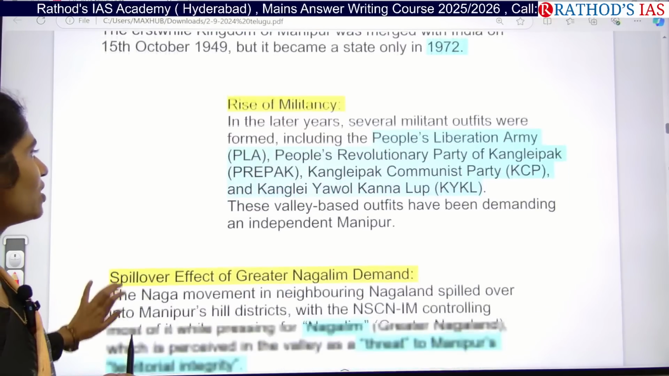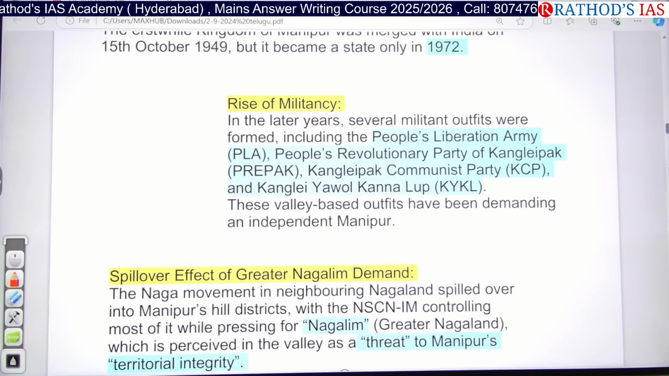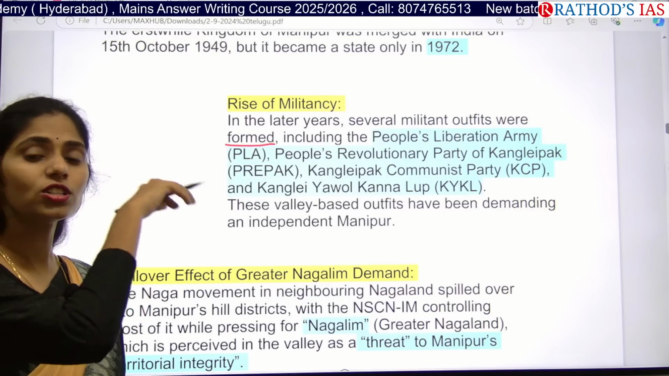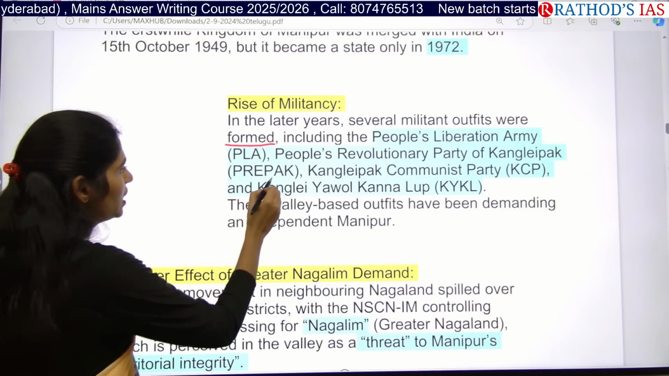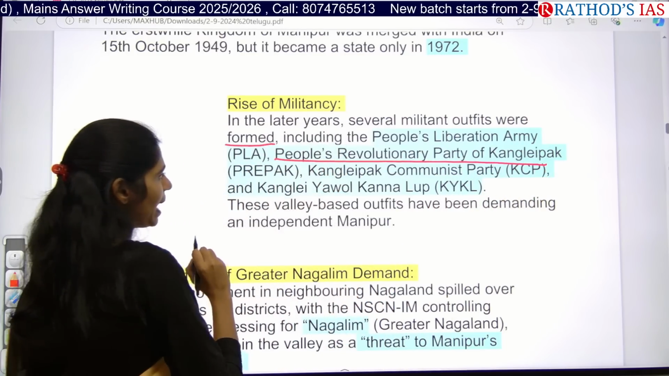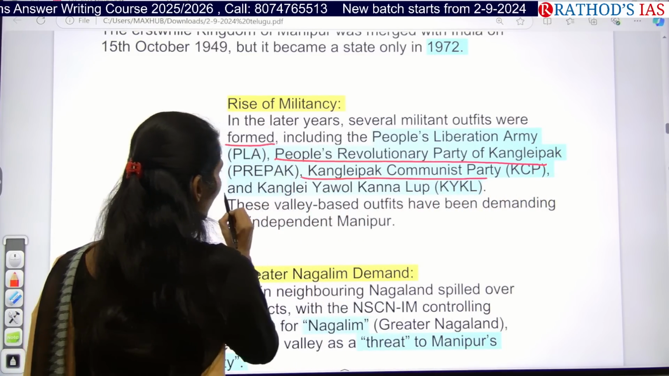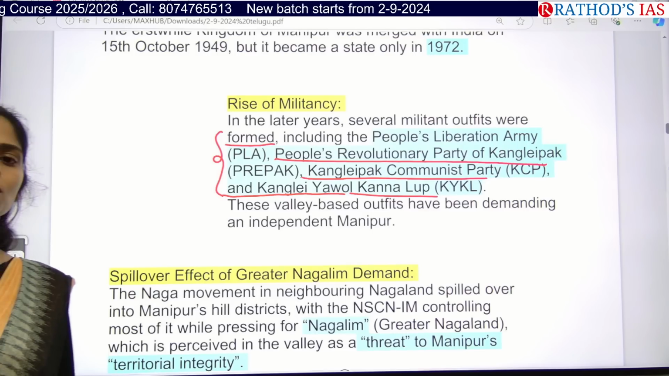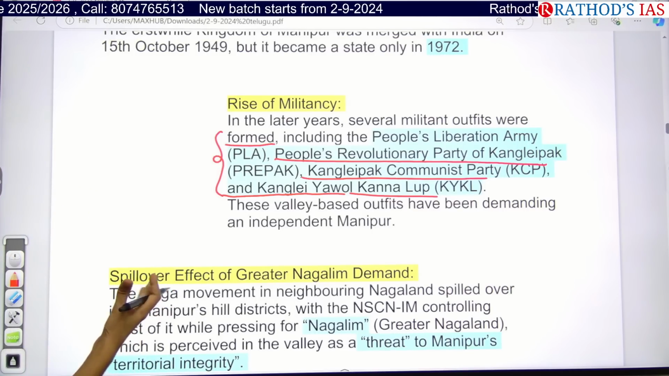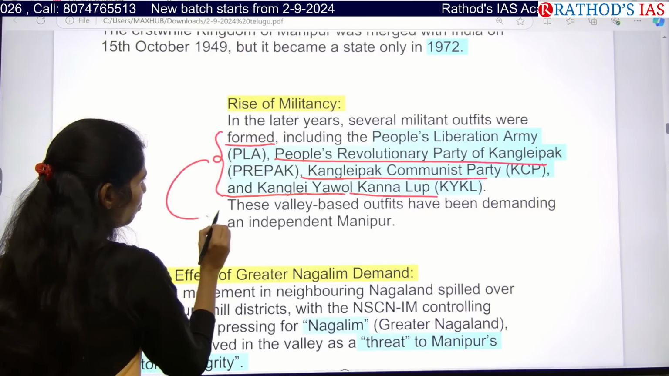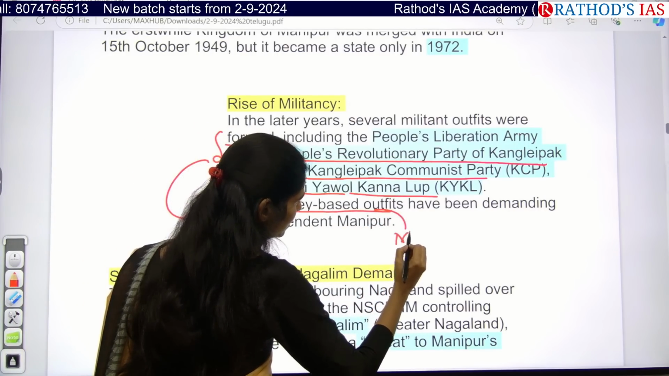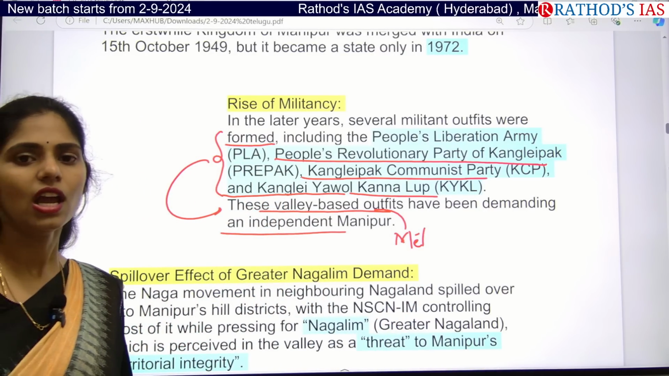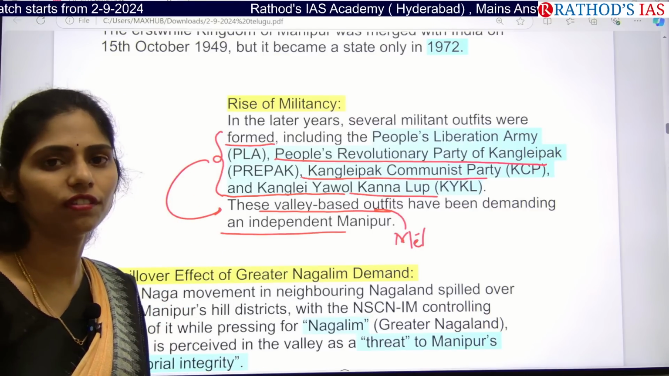And the next one here is the rise of militancy. In later years, several militant outfits were formed in Manipur, especially the PLA. The PLA of China also had some impact in Manipur. And next are the People's Revolutionary Party of Kangleipak, the Kangleipak Communist Party, and the Kanglei Yawol Kanna Lup. So don't focus on these parties, but you can understand that several militant outfits had formed in Manipur. These are valley-based outfits, that means they belong to the Metis. These people started demanding an independent Manipur after 1947, and because of these groups, they finally got full-fledged statehood.